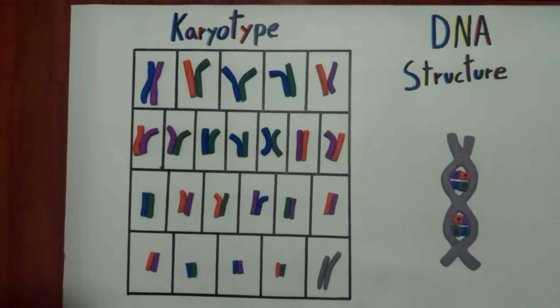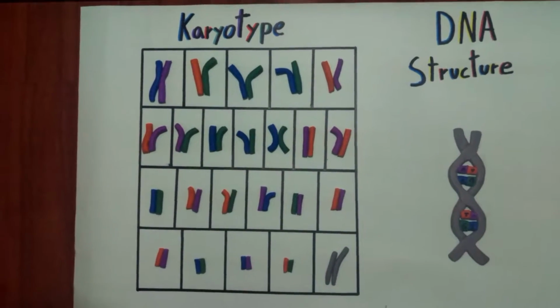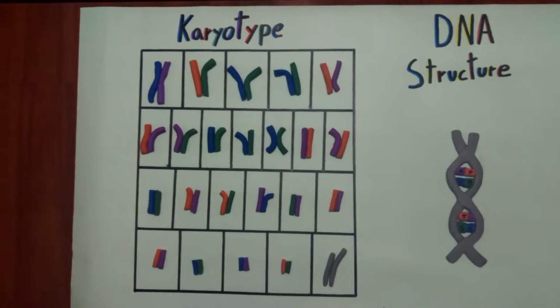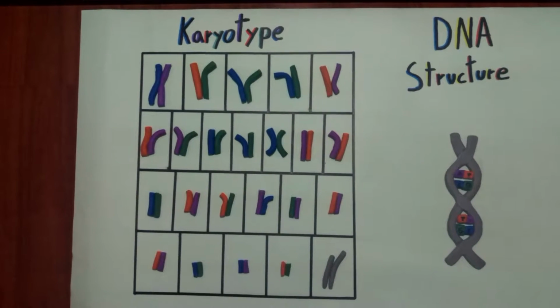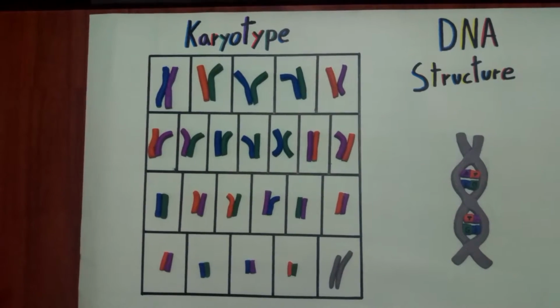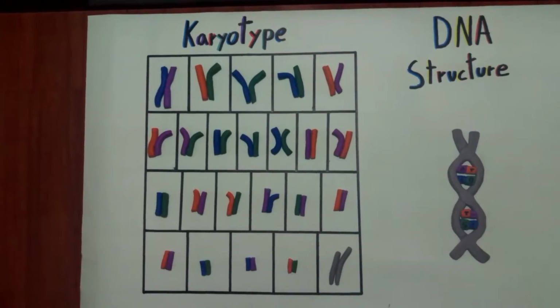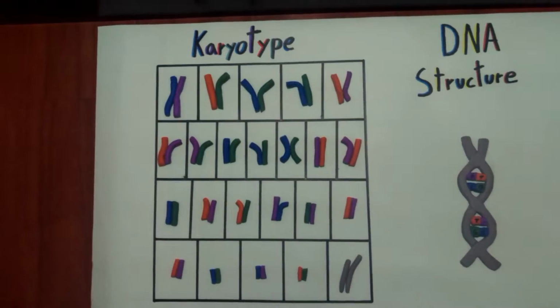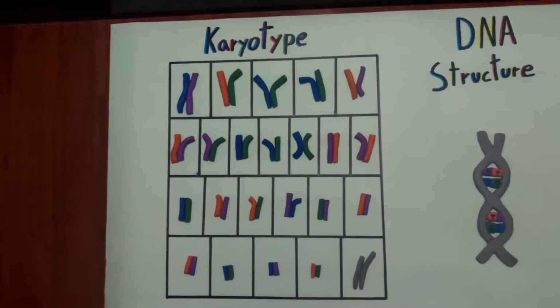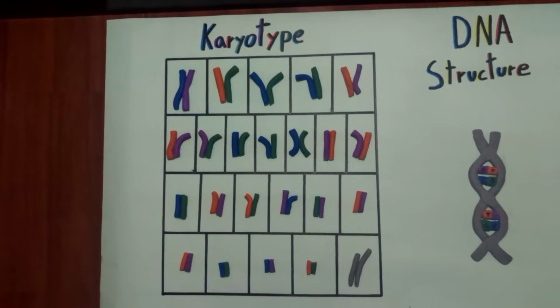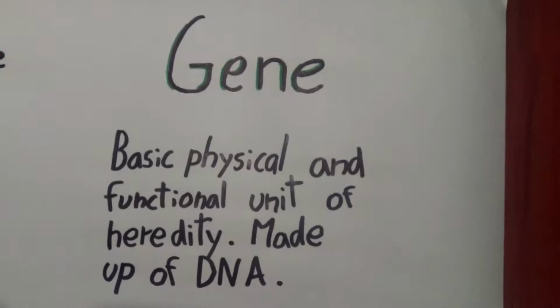The DNA structure. DNA, deoxyribonucleic acid. Double helix is the description of the structure of a DNA molecule. A DNA molecule consists of two strands that wind around each other like a twisted ladder. Each strand has a backbone made of alternating groups of sugar.